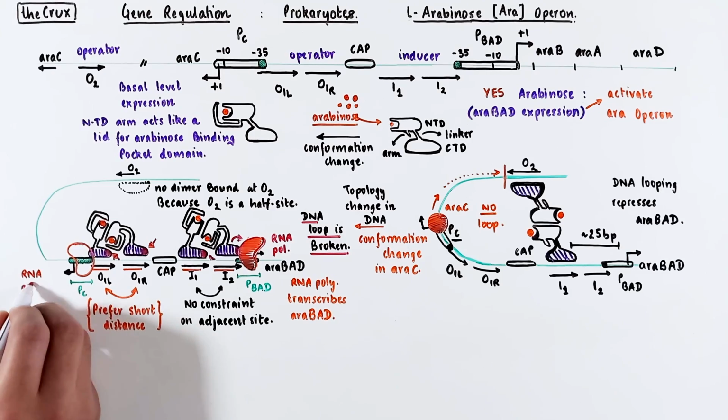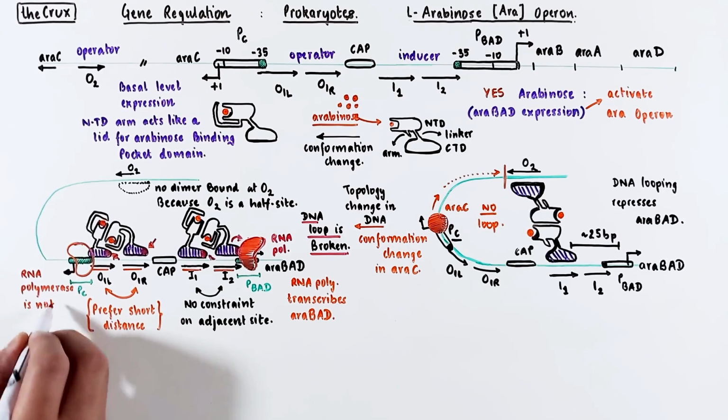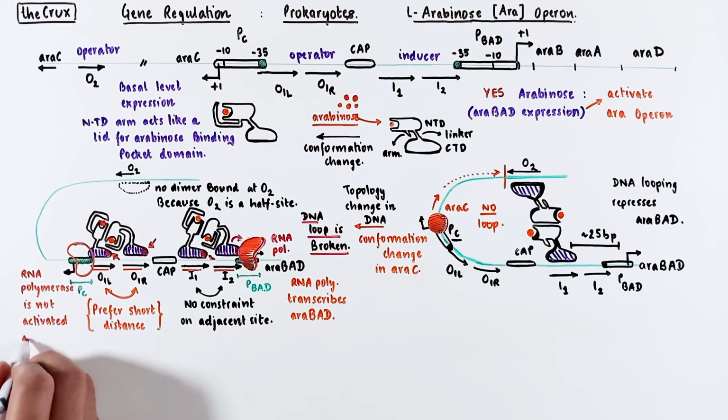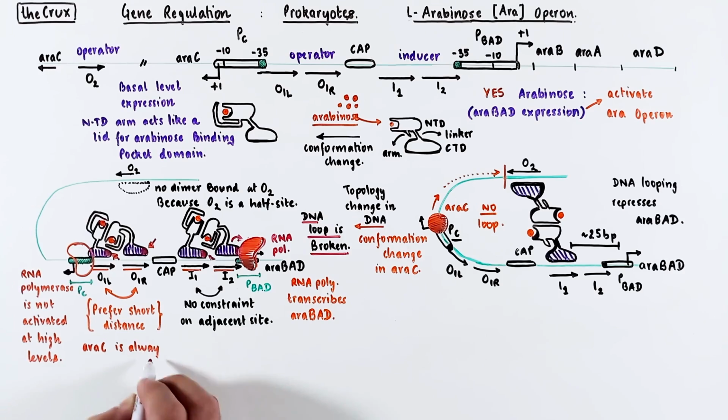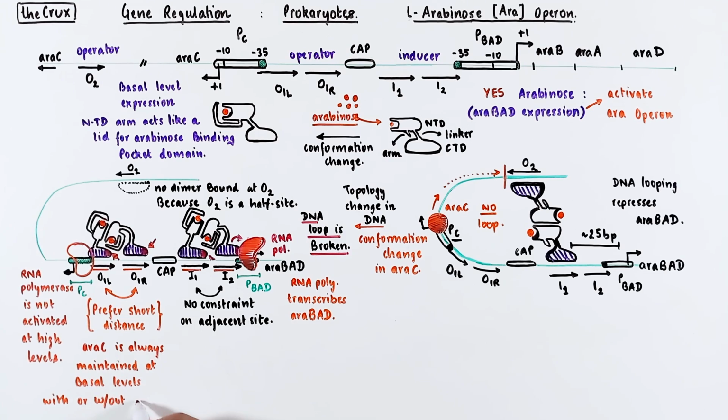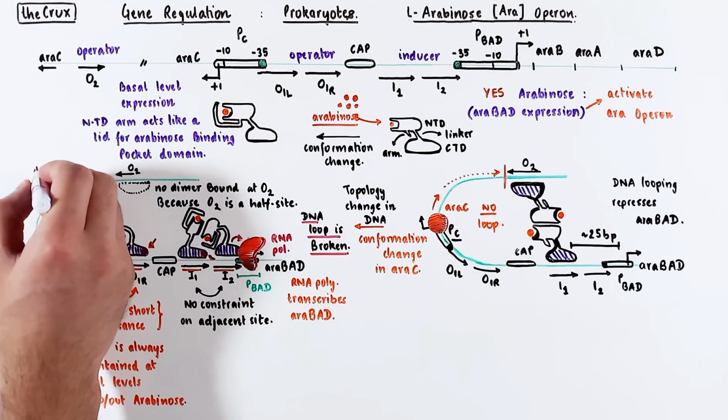So at the promoter of araC, the RNA polymerase does not receive activation input from the araC dimer. araC was downregulated when the DNA was looped in the off-state condition. But when the loop is gone and the promoter is available, it is still not activated at high levels. Which means that regardless of the arabinose status, the araC is always maintained at a basal level expression. This type of regulation, where a constant amount of product is maintained, is called autoregulation.